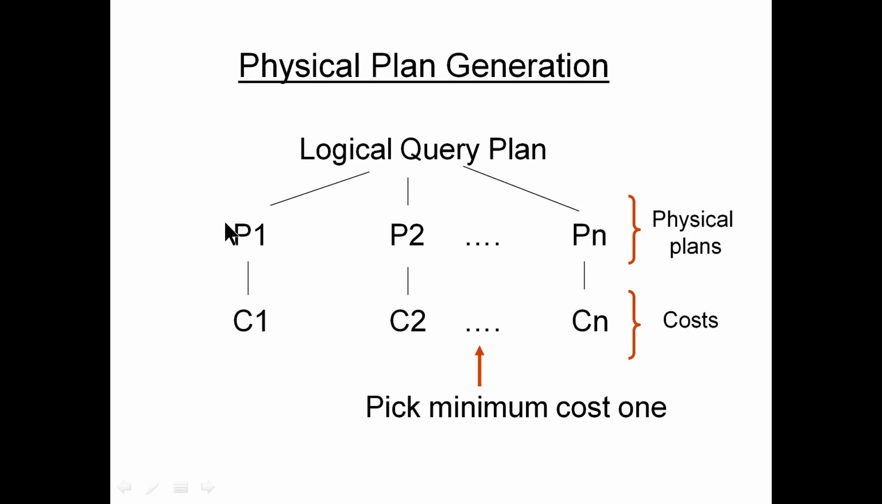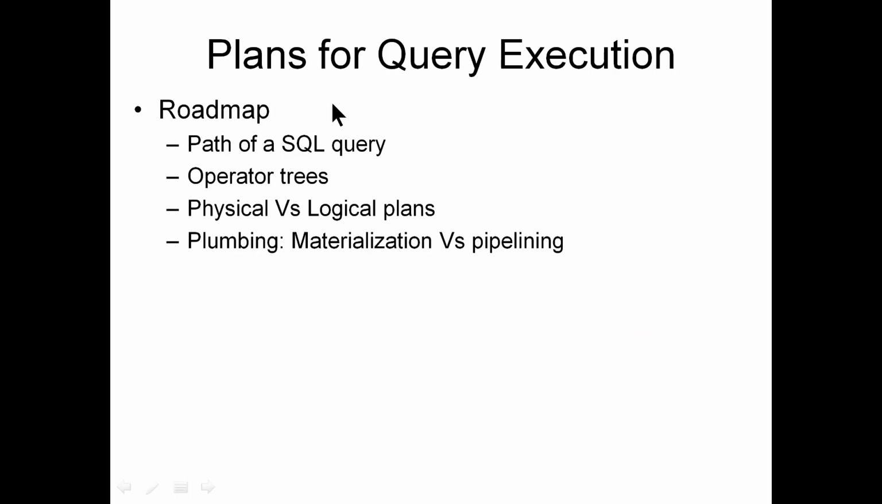You can understand that you have one logical query plan to more than one physical plan, and for each physical plan you have cost involved. Cost is in terms of operational time, and you pick the minimum cost one, because then you get the result very fast. So plans for execution, query execution is you have a path roadmap, how path of an SQL query, then there is operator tree, physical versus logical, and plumbing.